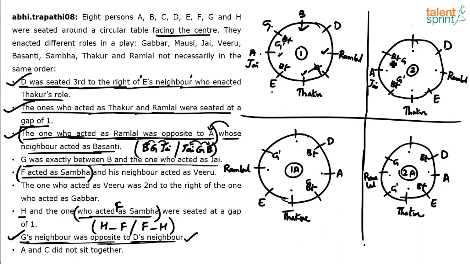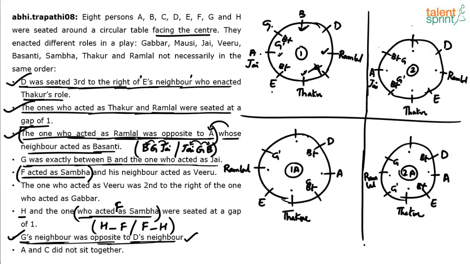But what I can definitely say is, if G comes here, this should be B because B cannot come this side. And if this is B, then this is J. Similarly, if G comes here, in this position, B cannot come here, B has to come here. But then this has to be the position of J because this is Thakur. So in either case, whether G comes here or here, J should be played by A. B's position is not fixed here. So at least some clarity has come. J's position is fixed.